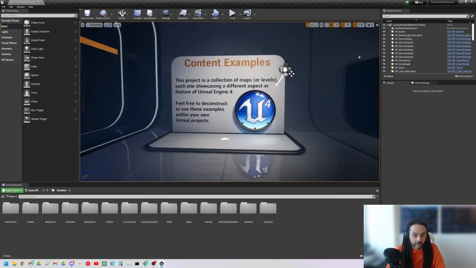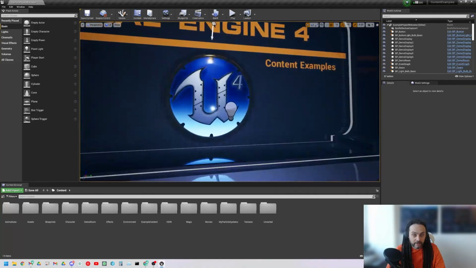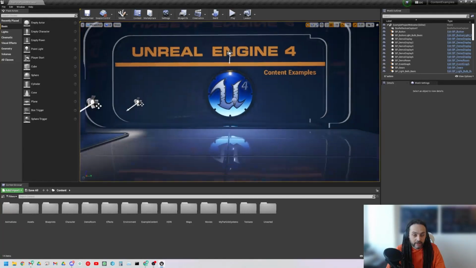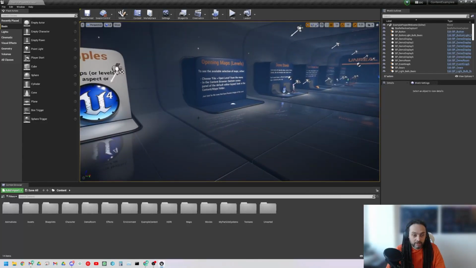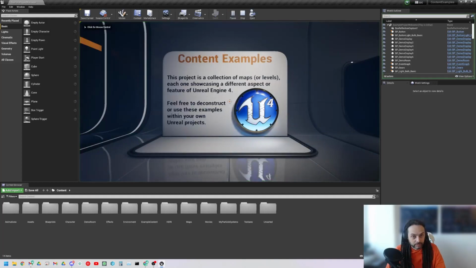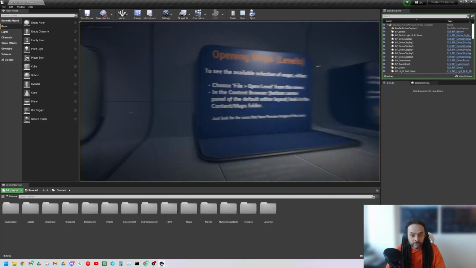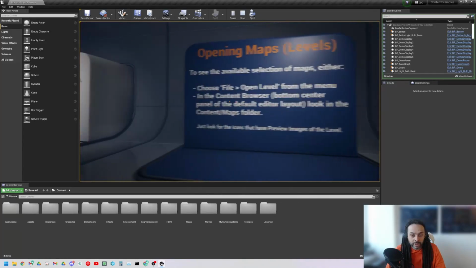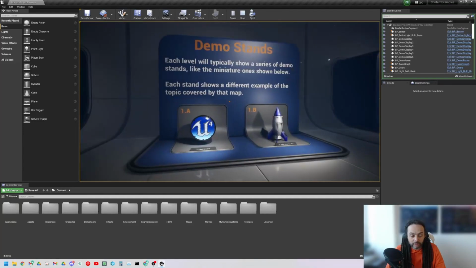Okay, so you see there's these different things which we'll go through in a minute, and then there's a door on the other side that opens up depending on how many examples there are inside each level. So first of all, we're going to look at this demo scenario. So press play. I can move around just like a normal first-person shooter game, for example. It says here about opening maps and levels. We'll come back to that in a moment.